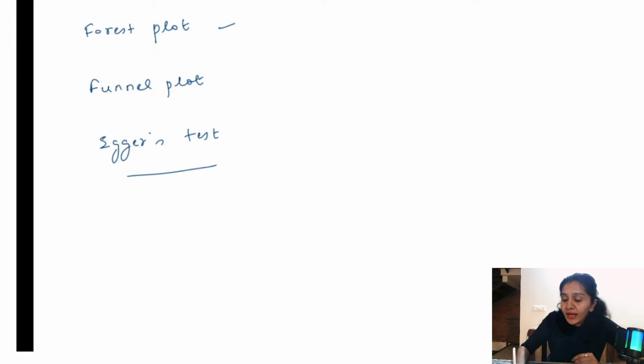Forest plot analysis usually tells us about the heterogeneity of the studies. We have taken different study designs. How was it varying? For example, in one study odds ratio may be 3, in another study odds ratio may be 2. How is it varying from study to study? That is what is given in forest plot analysis. Funnel plot analysis and Egger's test, these two are telling us about publication bias.